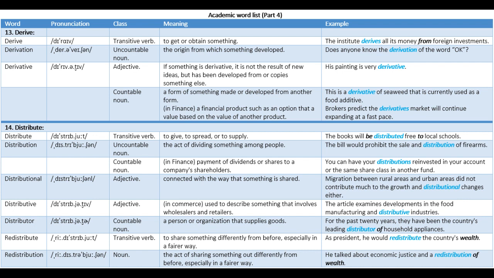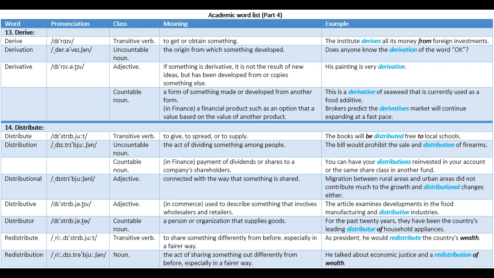Distributive. Adjective. Meaning, in commerce, used to describe something that involves wholesalers and retailers. Example, the article examines developments in the food manufacturing and distributive industries. Distributor. Countable noun. Meaning, a person or organization that supplies goods. Example, for the past 20 years, they have been the country's leading distributor of household appliances.